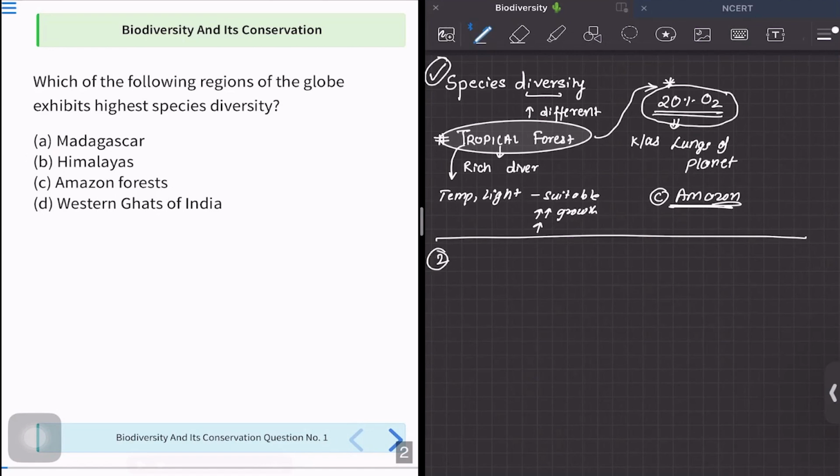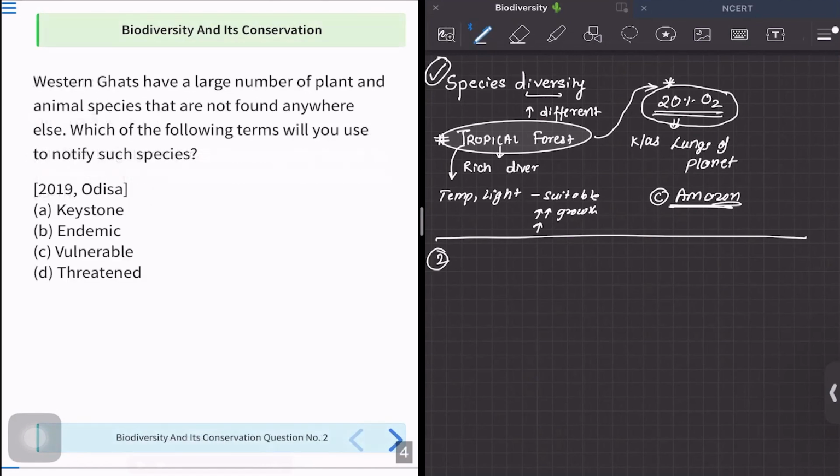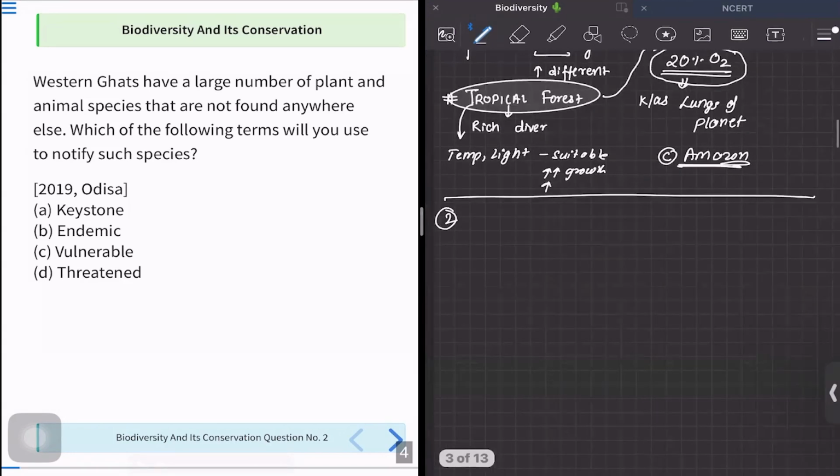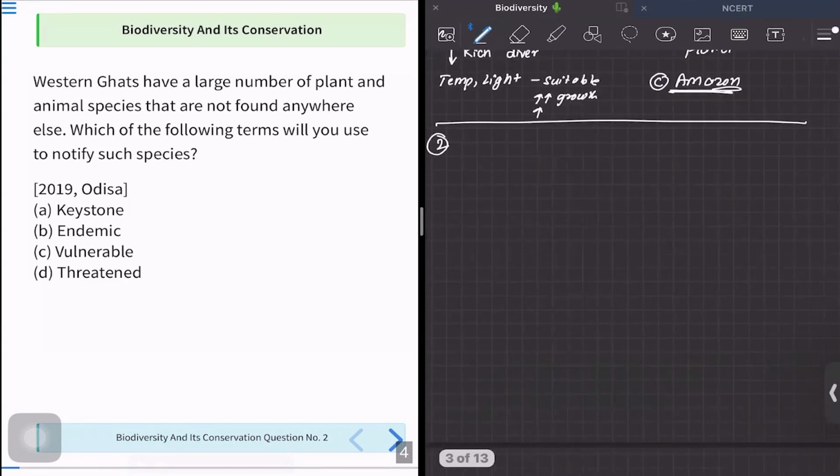So let us move to question number 2 and try to understand what concept is being asked there. In question number 2, it is saying that Western Ghats have large number of plant and animal species that are not found anywhere else. Which of the following terms will you use to notify such species? So the concept of Western Ghats here in this question is not very significant. What they are asking you is lying in the other part of the question.